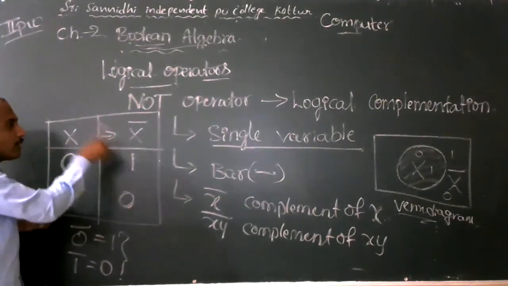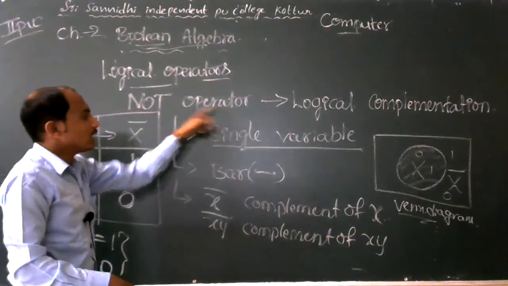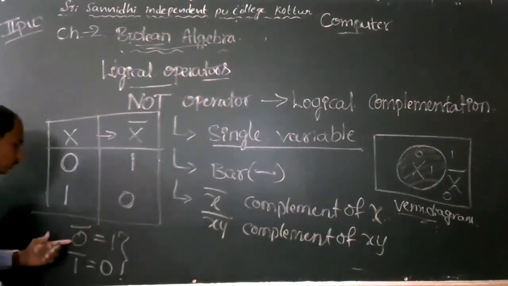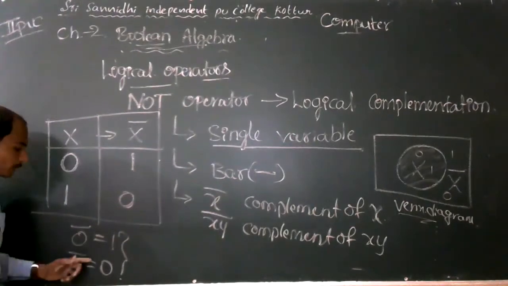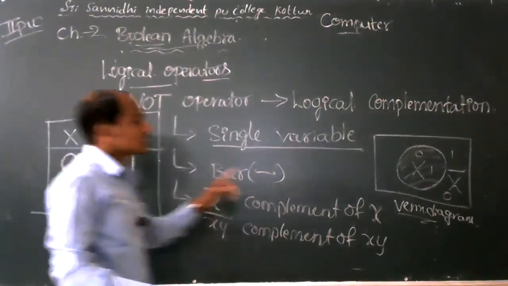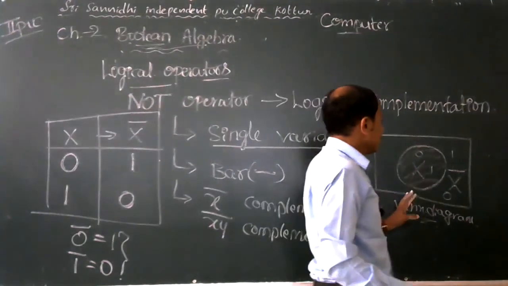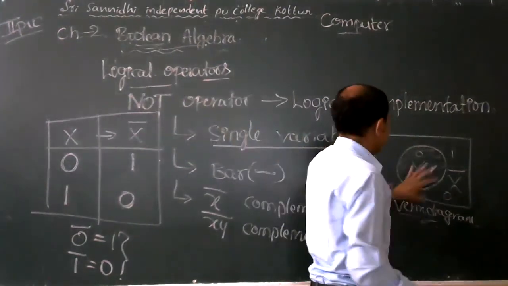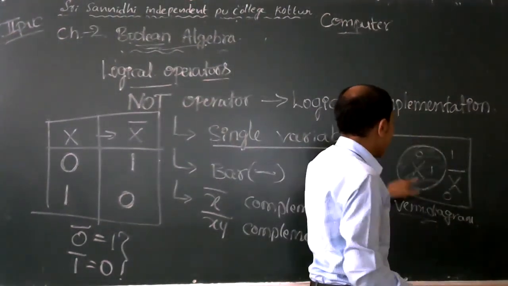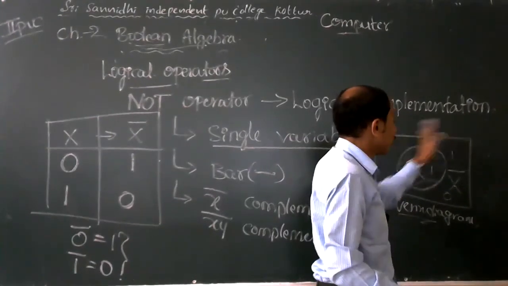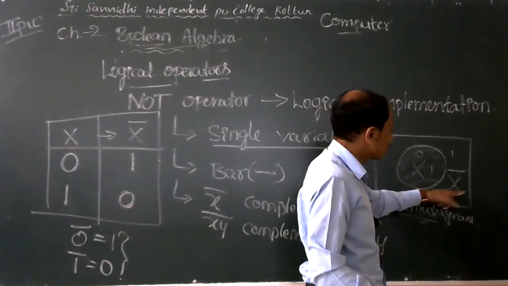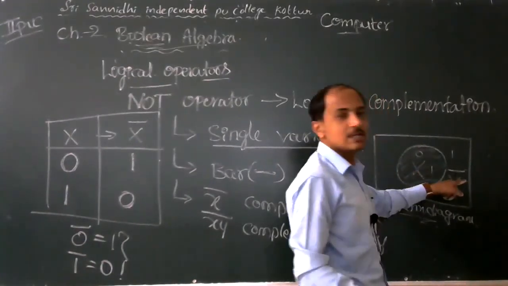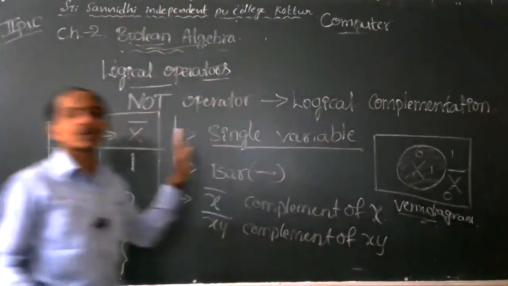So this is the basic truth table for the NOT operator. So 0 complement is equal to 1 and 1 complement is equal to 0. And also this is the Venn diagram for the NOT operator. The circle area is considered as x, and the outside of the circle is considered as x bar. If it is 0, that is 1. If it is 1, that is 0. Like that, the NOT operator works.